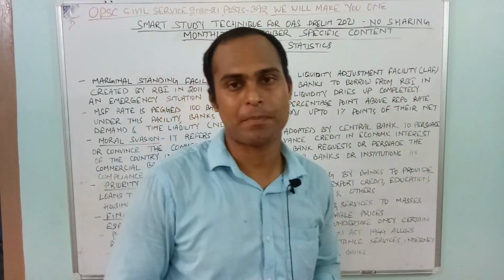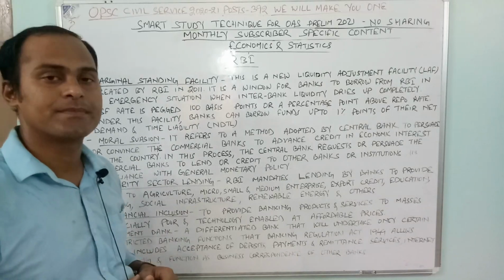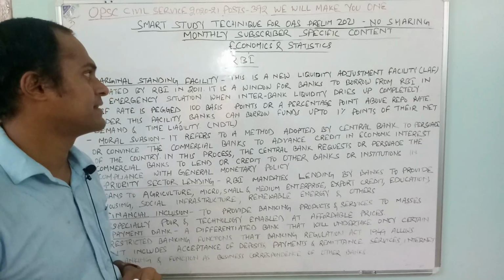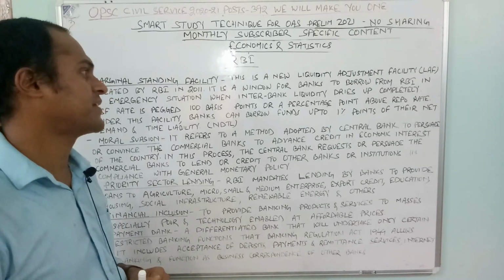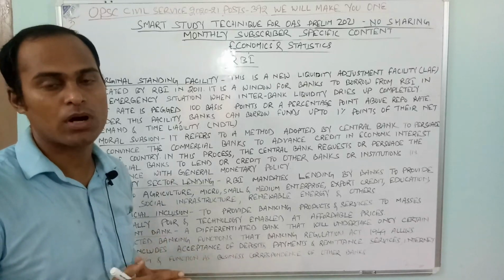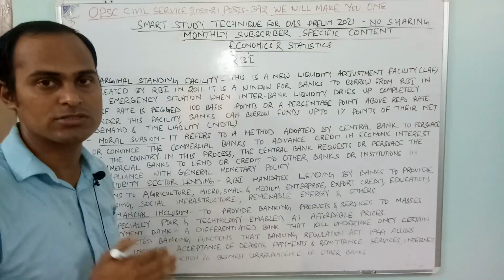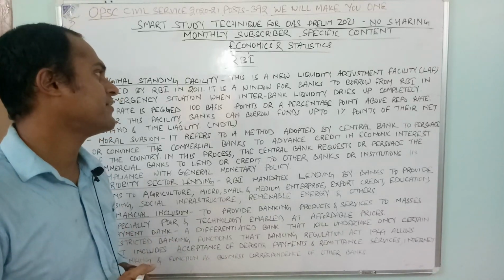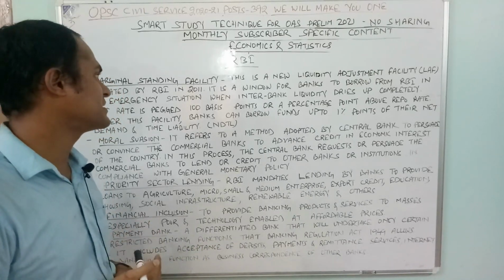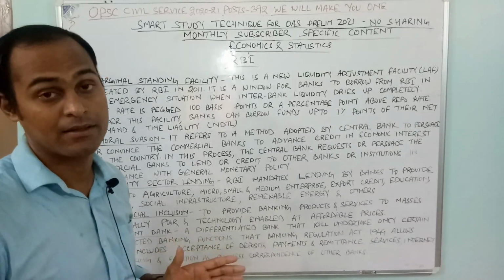Friends, coming to the next part of the discussion, the Marginal Standing Facility. What is the Marginal Standing Facility of RBI? This is a new liquidity adjustment facility created by RBI in 2011. It is a window for banks to borrow from RBI in an emergency situation when interbank liquidity dries up completely.